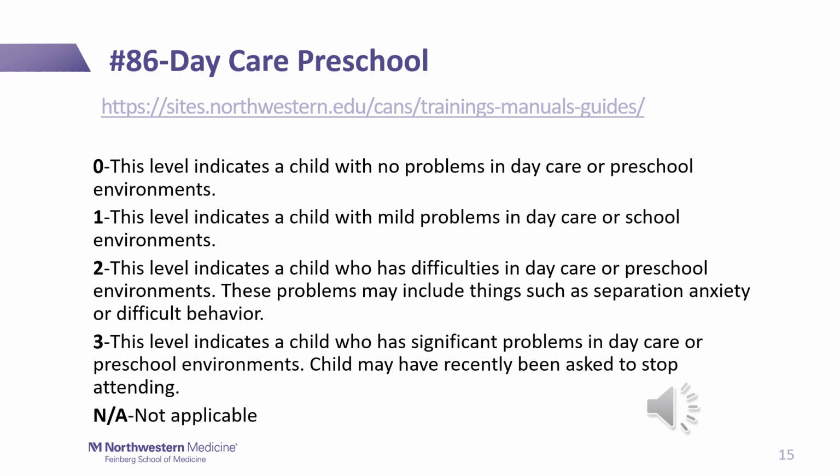A 2 would be a good rating for a child that has separation anxiety or difficult behaviors, and these are impacting their functioning in the daycare preschool environment. A 3 may be for a child whose behaviors are disruptive and they have been asked to stop attending. We will only be using an NA option for children who are not in a preschool or daycare setting.